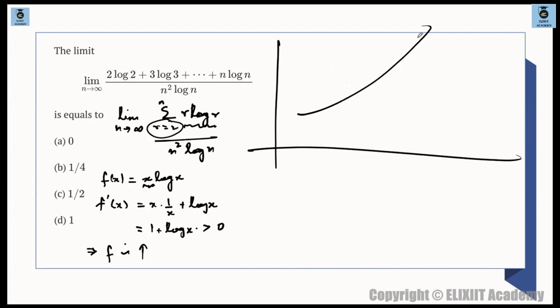So this will be the graph. Okay, then the same strip logic. Basically I'm taking the strips, it's starting from 2, so I'm starting from 2 also. You all can start from 1 also. It's not mandatory that you have to start the strip from 2 itself. You can start from 1 itself, because 1 log 1 is 0 basically. That's why they have started from 2 log 2. So you can start from 1 log 1 as well, but I'm starting from 2.